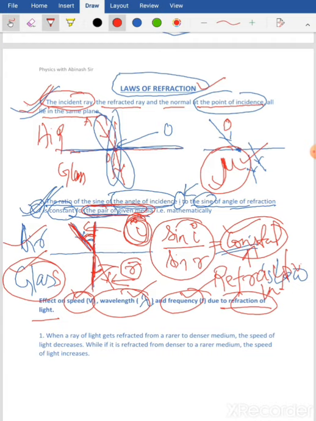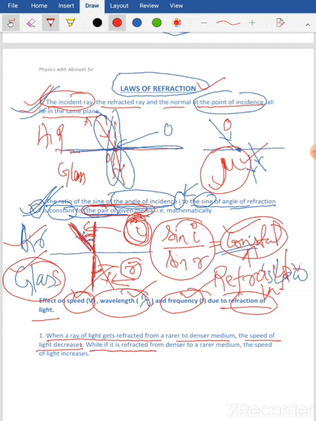So number one, when a ray of light gets refracted from rarer medium to denser medium, the speed of light decreases. We have already learned this concept, isn't it? Whenever a ray of light is traveling from rarer to denser medium, speed of light decreases.